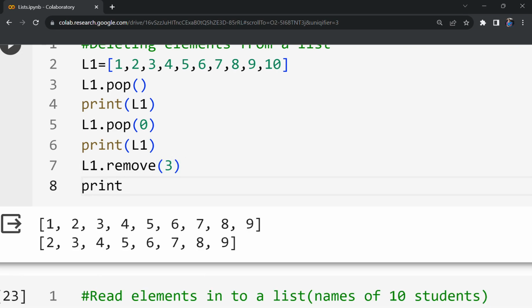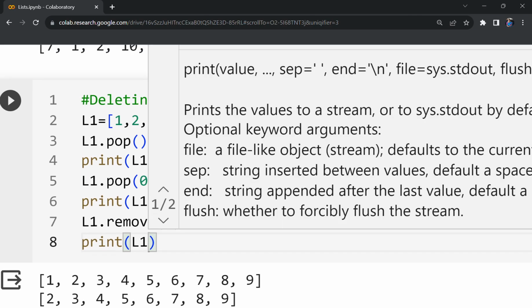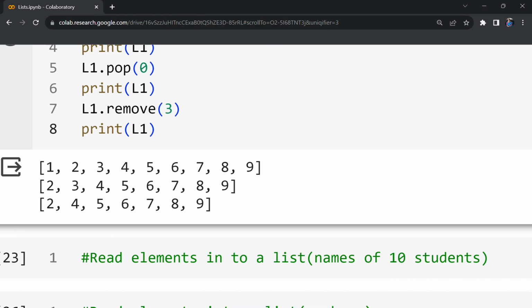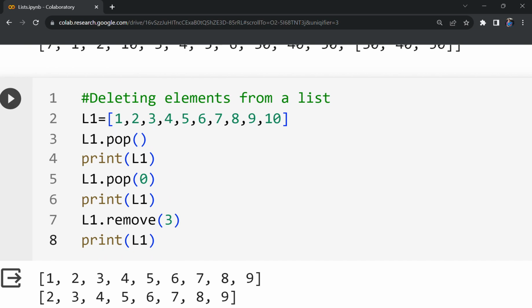Then print L1. 3 is not a position here but an element. Then 3 is removed. You see the last line of the output, 3 is removed. Suppose a list allows duplicate elements into it as its members.